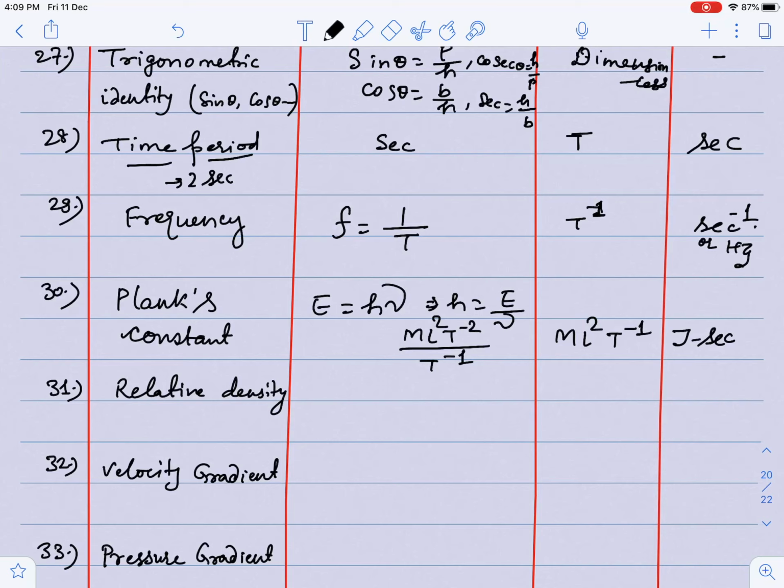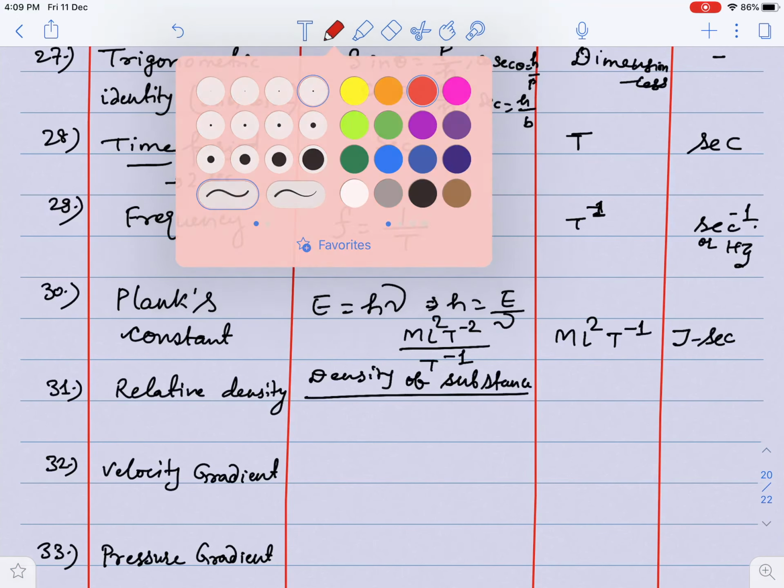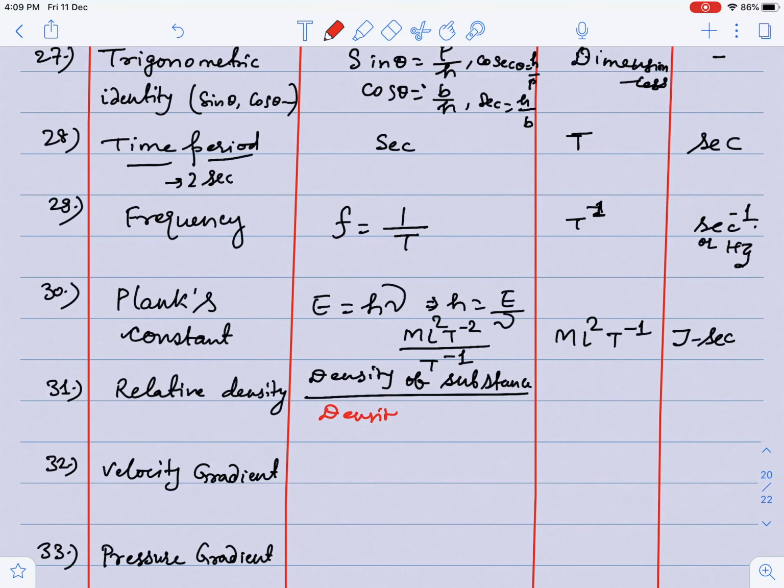Relative density, as you know, I have discussed in fluid mechanics. Density of substance upon density of water at 4 degrees centigrade. Because I know that at 4 degrees centigrade density of water is maximum, so I can say that guys there is no dimension of this term, because density is mass per unit volume, so they will cancel out each other.